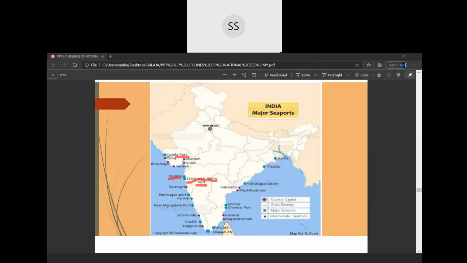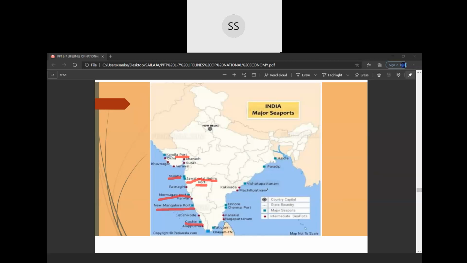Then we are going to study the New Mangalore Port, children, which is in Karnataka. We also will study the Marmagaon Port, which is in Goa. Then we are going to study the Cochin Port, which is in Kerala, also called Kochi Port.